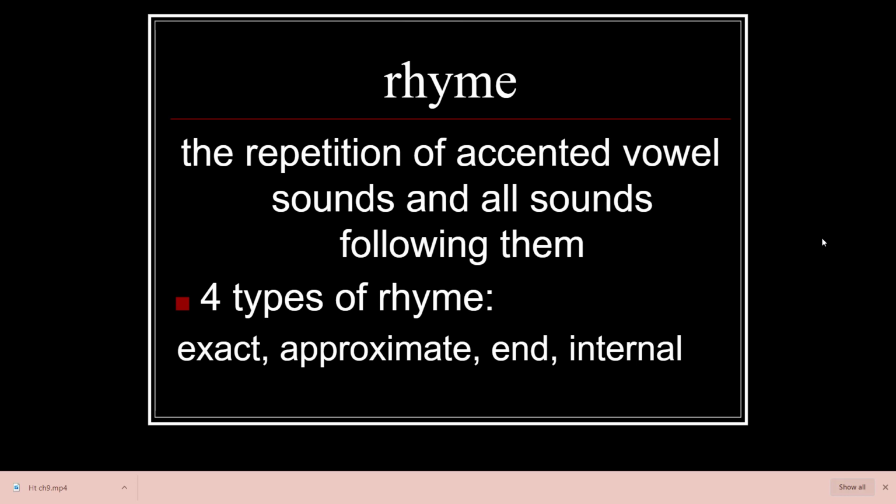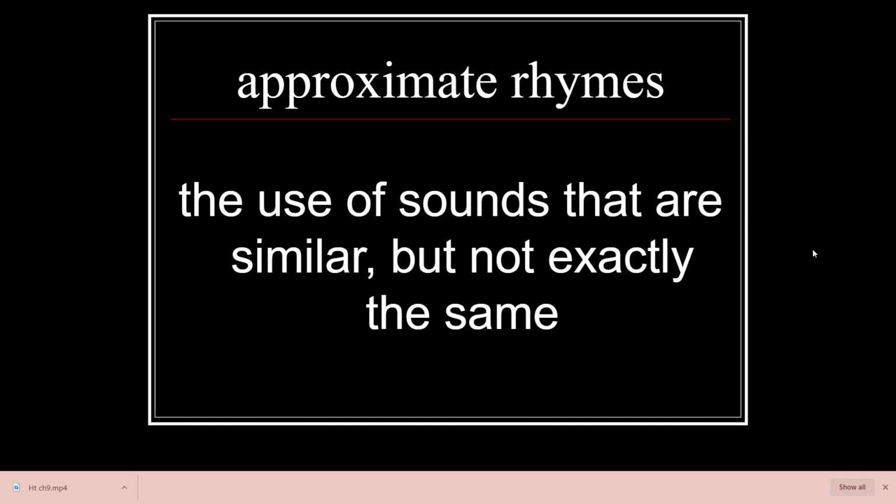Rhyme is the repetition of accented vowel sounds and all the sounds following them. So, at, that, cat, so the A and the sounds following would be the T. 4 types of rhyme: exact, approximate, end, and internal.